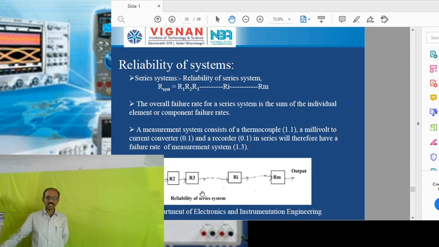For example, in this system we have n number of elements. Suppose the third element is damaged, then we are not going to get the input for the fourth element here. Then we should not use this system for the measurement of other applications. This is the major drawback: if any one element is damaged, then we cannot use that system in a proper way for other usages. In order to overcome this drawback, we can connect the elements in a parallel way.